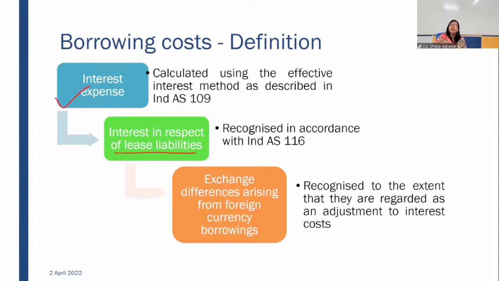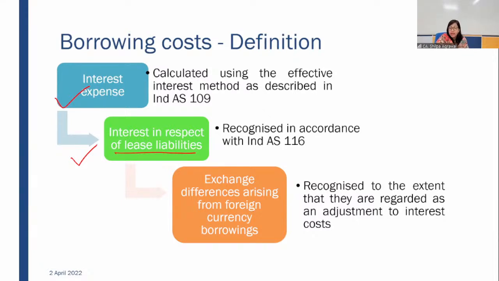So that interest in respect of those lease liabilities, which is calculated and recognized in accordance with Ind AS 116, will be considered as part of your cost of the asset, for right of use asset. So that is also permitted under the standard borrowing cost. Such interest will be forming part of your borrowing cost.